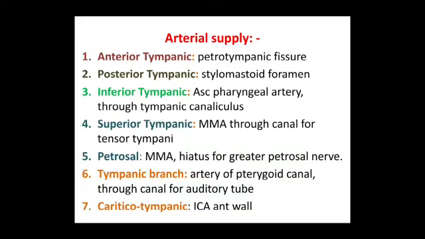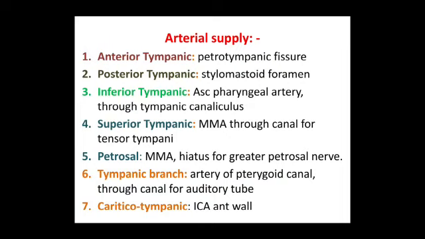So this is entering through the stylomastoid foramen. So posterior auricular artery gives the stylomastoid branch, which in turn gives the posterior tympanic artery. Inferior tympanic artery is a branch derived from the ascending pharyngeal artery, which enters the middle ear through the tympanic canaliculus.